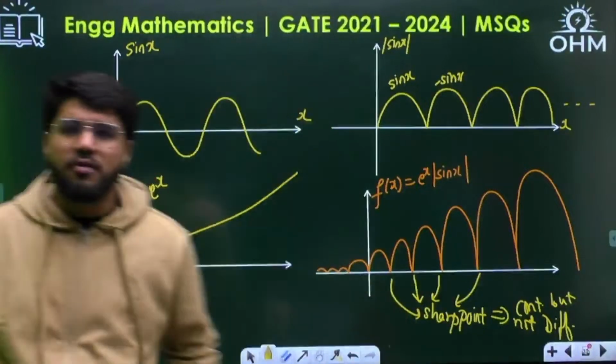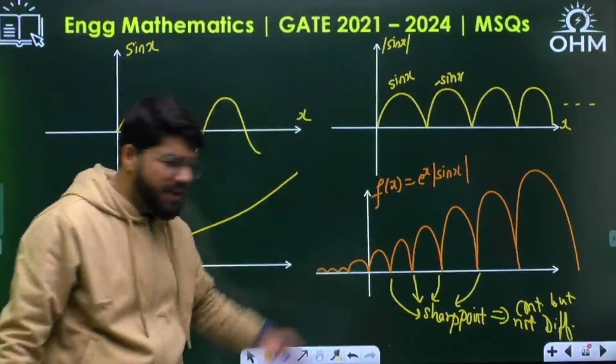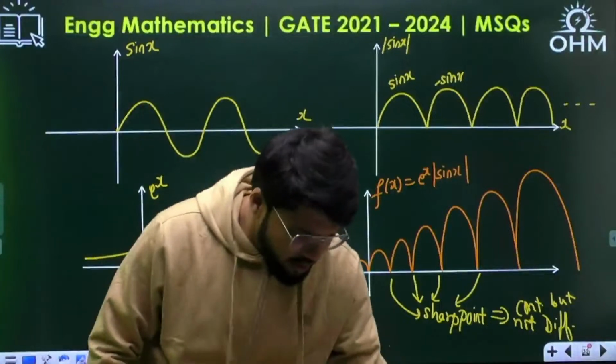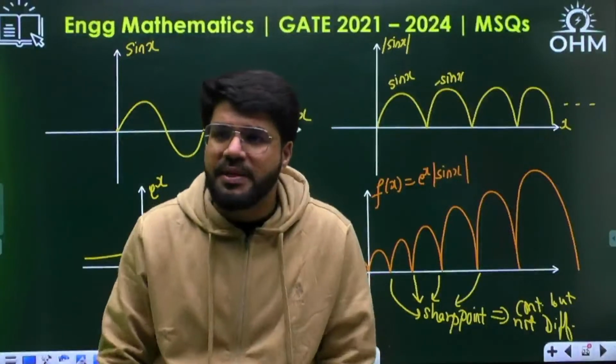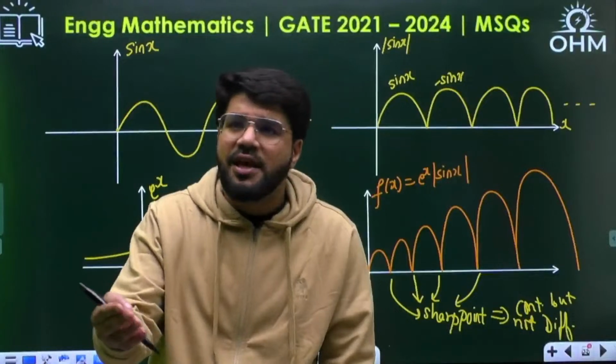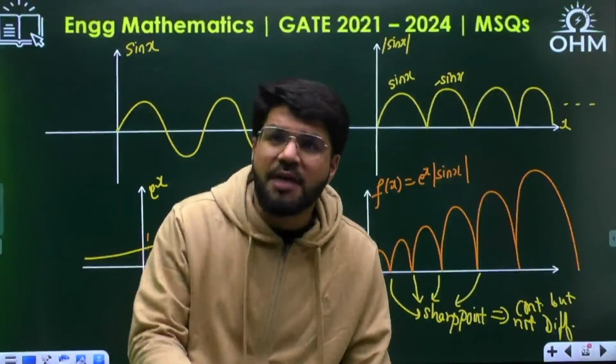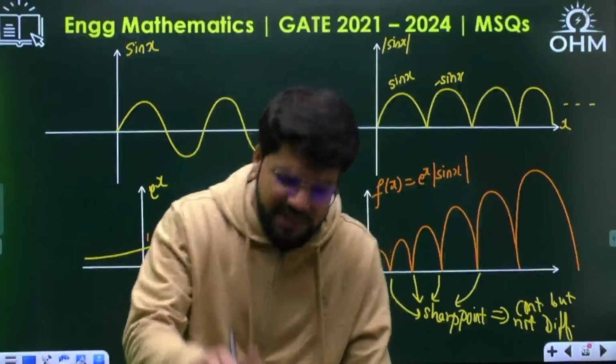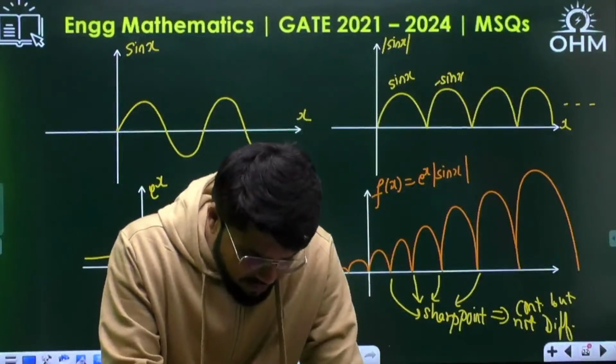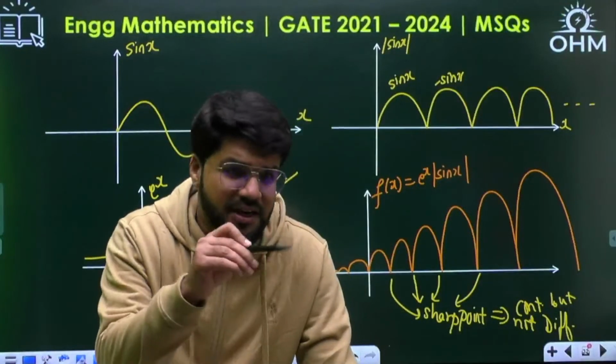If you are not clear about this, you can see my earlier videos on calculus also, because in the exam you have to go with the quickest method. You don't have to prove LHD, RHD. If you are able to see a sharp point, what is a sharp point? Where the nature of the function abruptly changes, a sudden change in the graph.